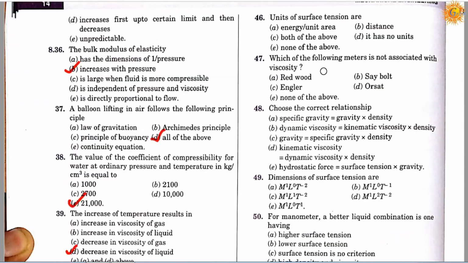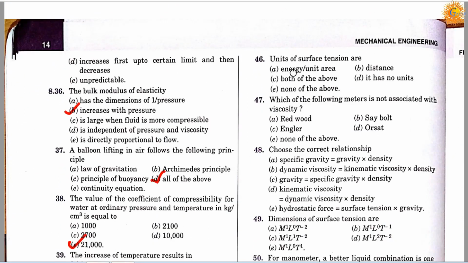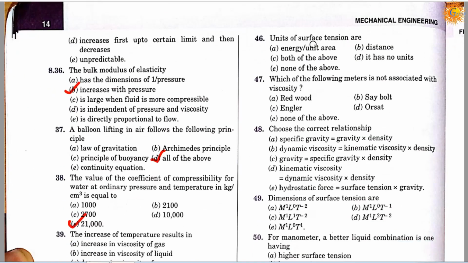Question number 46. Units of surface tension are: option A energy per unit area, option B distance, option C both the above, option D it has no unit, and option E none of the above. So correct answer is C. Energy per unit area and distance is the unit of surface tension.